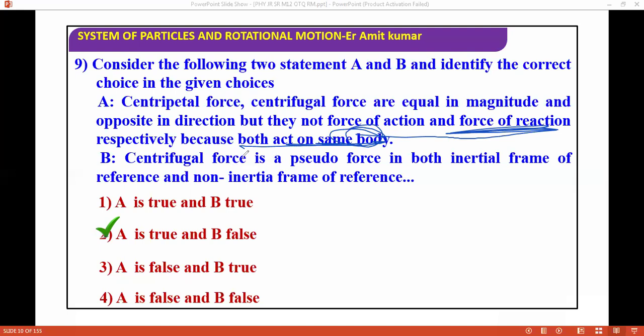No. Centrifugal force appears when our object is accelerating. The pseudo force is applied when we are talking about a non-inertial frame of reference.